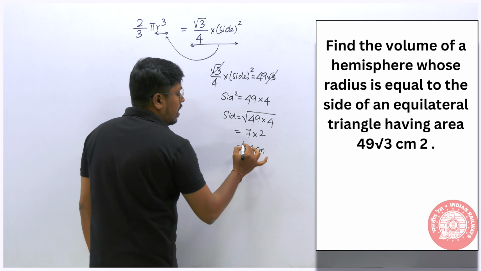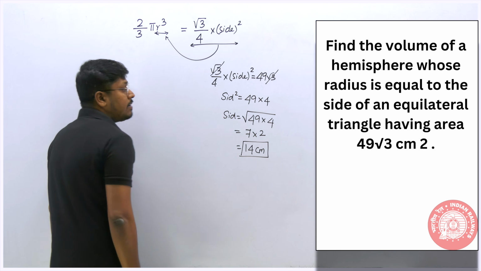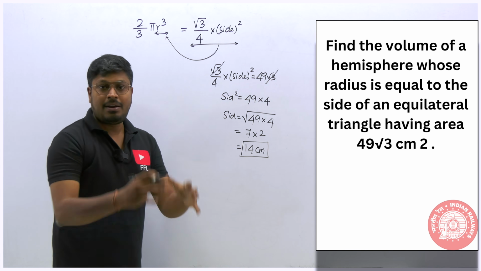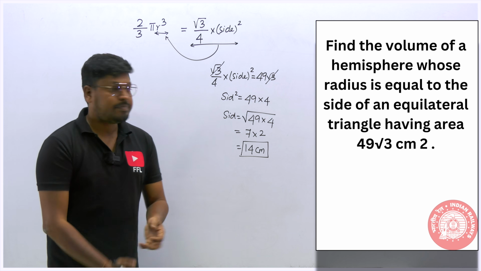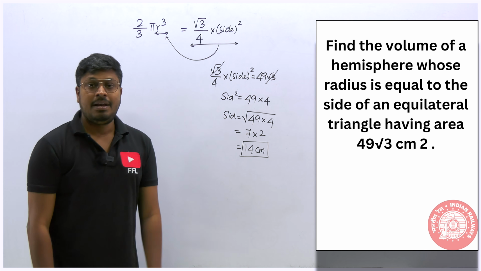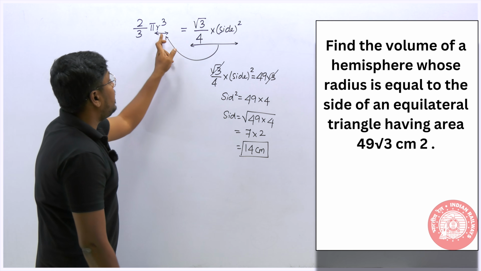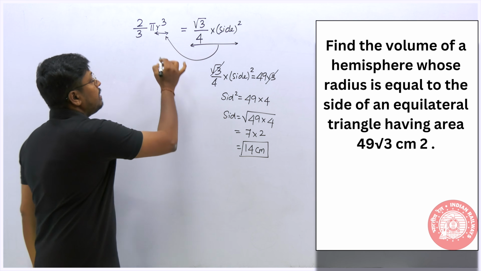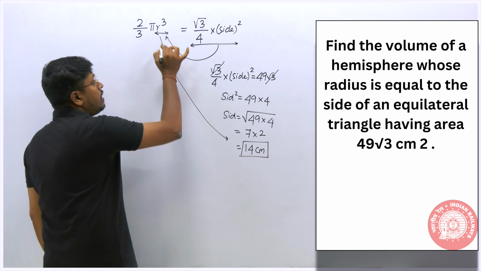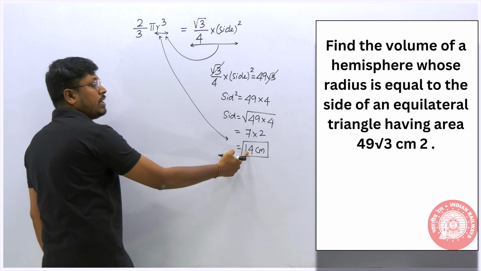So finally we got the side of an equilateral triangle. If it is an equilateral triangle, all the 3 sides will be equal, which is 14 centimeter. So according to the question, the radius of the hemisphere should be considered as one side of the triangle. So we can say that it's 14 centimeter.